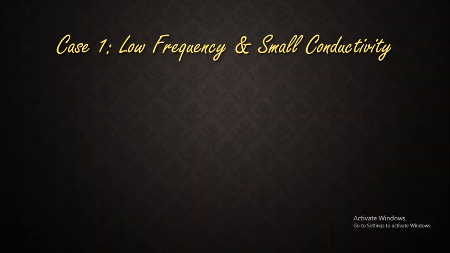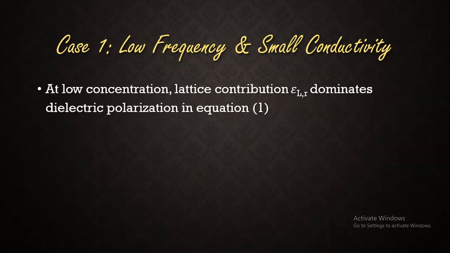Small conductivity means the carriers are less in number, so lower concentration, and at low concentration the lattice contribution, that is the term epsilon Lr, dominates the dielectric polarization in equation number 1.